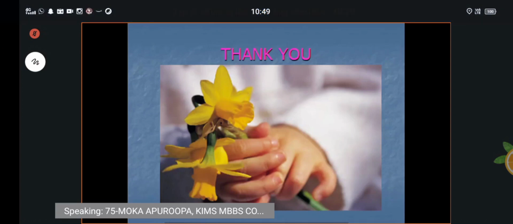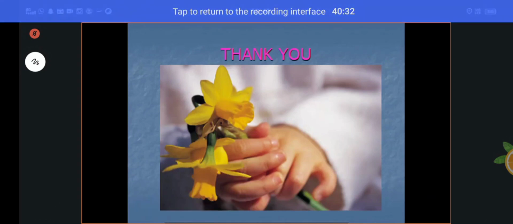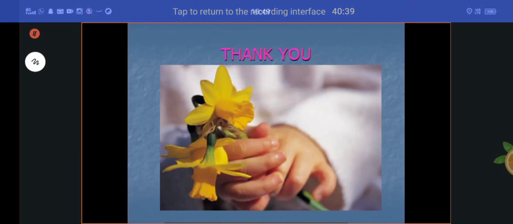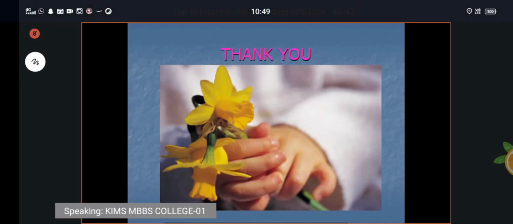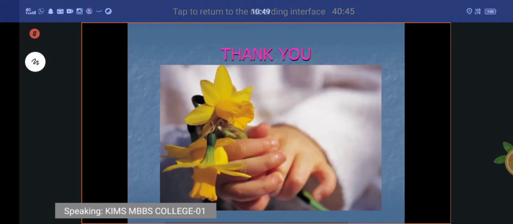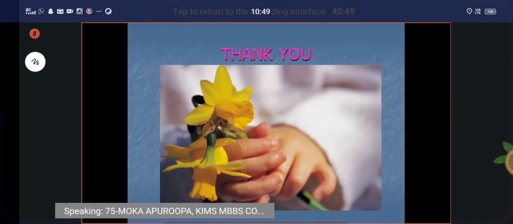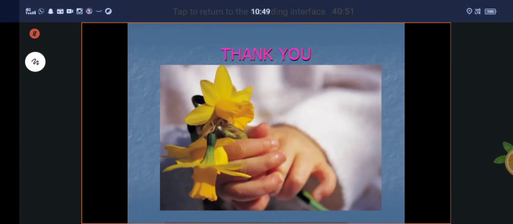What is the nerve supply of the adductor muscles? Obturator nerve. What are the composite muscles in the adductor compartment? Pectineus and adductor magnus.